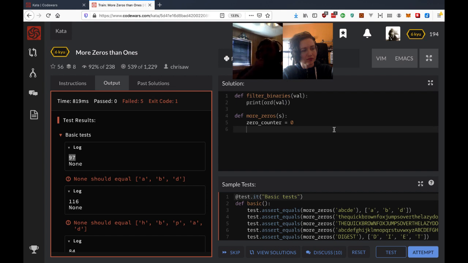Or no, it wouldn't be by 10. We could. Sorry, I'm thinking about this both in terms of decimal and binary. We could shift it to the right once each time, right? Until the number is 0. Does that make sense?